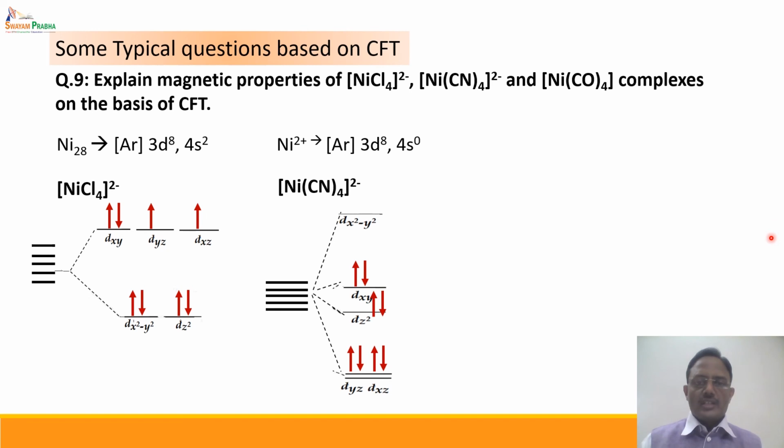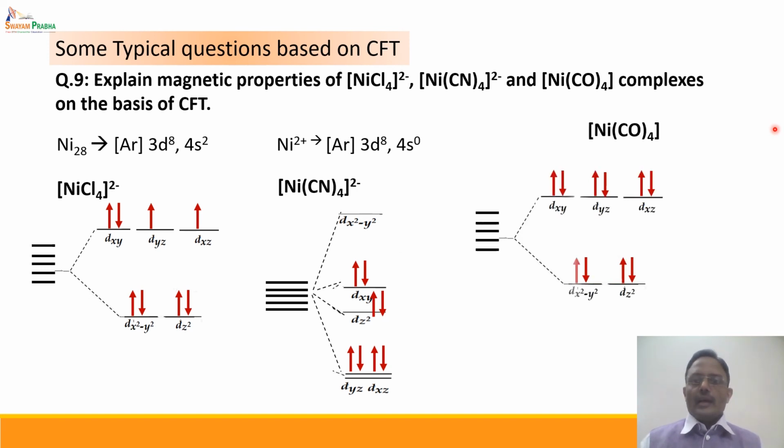When we come to [Ni(CN)4]2-, it is a square planar complex with the splitting of d orbitals like this, and the 8 electrons are filled in this particular manner with the dx2-y2 orbital as an empty orbital. Coming to Ni(CO)4, in this case the carbonyl ligand is a very strong ligand. It makes these 2 electrons pair up in the 3d subshell, thereby it is actually a 3d10 system, and in the tetrahedral 3d10 system, all the orbitals are completely filled.